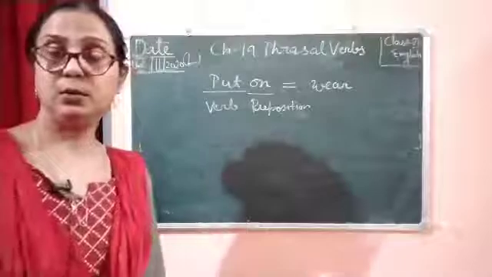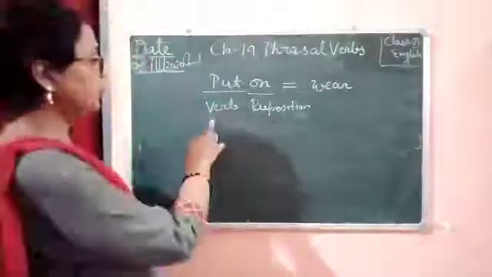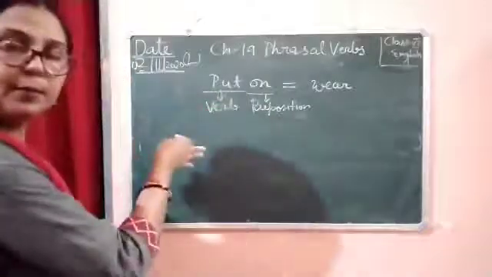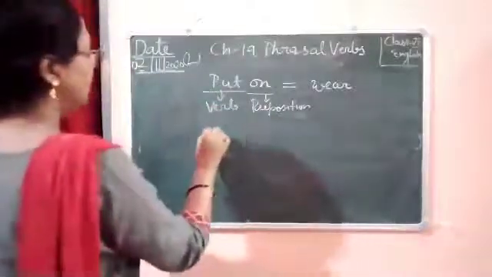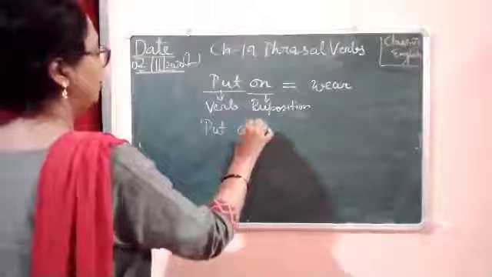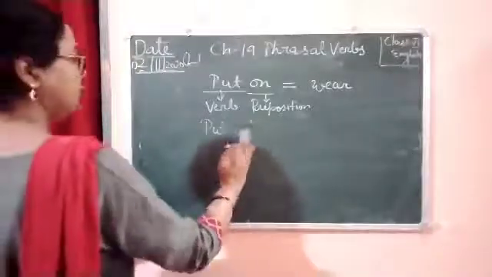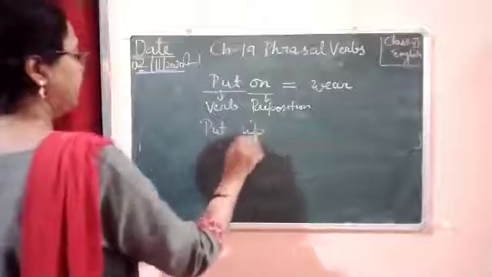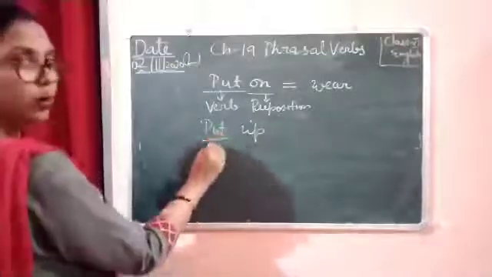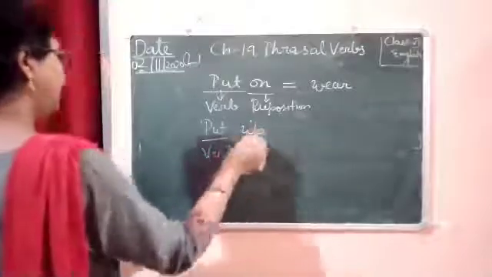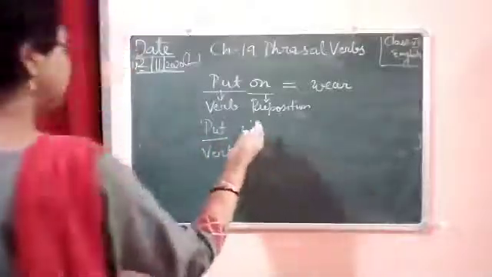So put is a verb and on is a preposition. And same if we write put off, or you can write put up. Put up means put is a verb, and up is, you can say, an adverb.